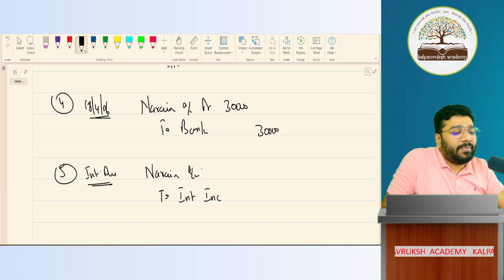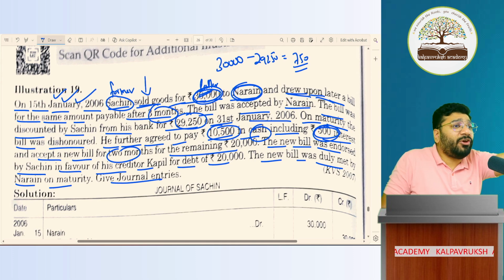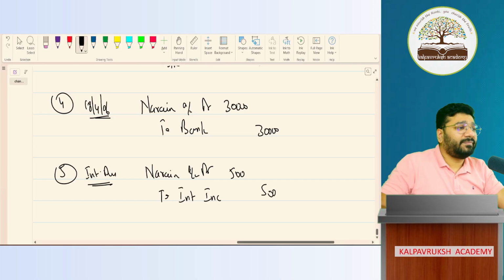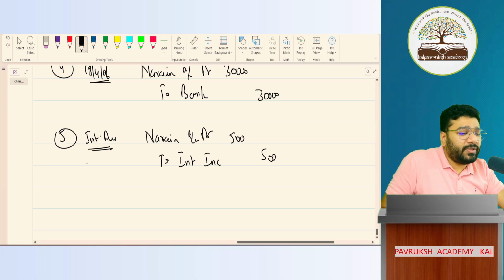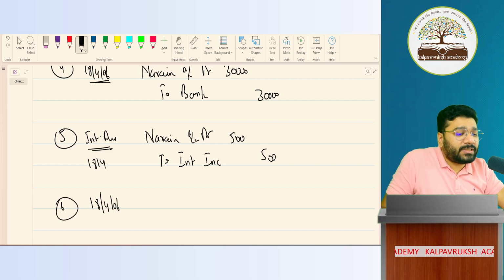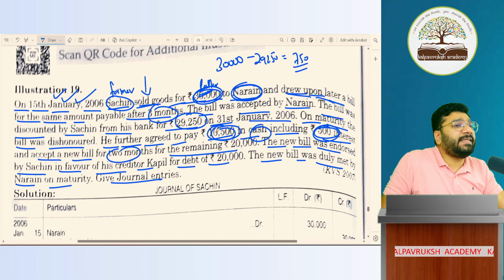Narain account debit. How much? How much is the interest? They have themselves told. Lucky fellow you are. 500 interest. Yes, 18.4 only. This is also 18.4 only. Then after this, next is what? Part payment entry. On 18/4/2006, what is the part payment entry? The question said that 10,500 is received.